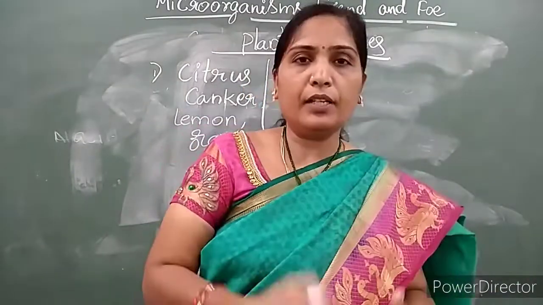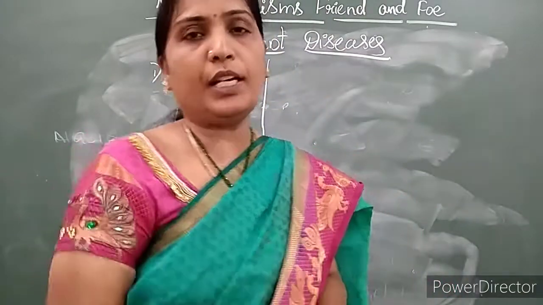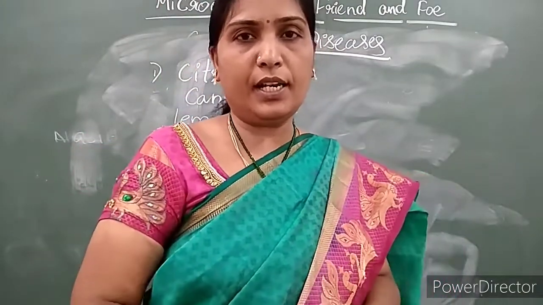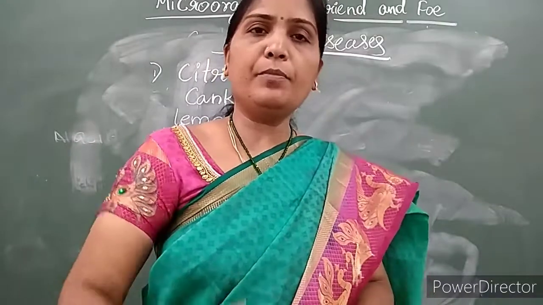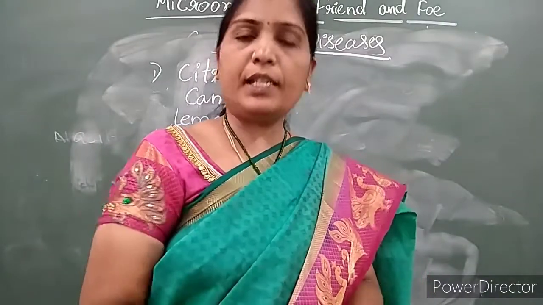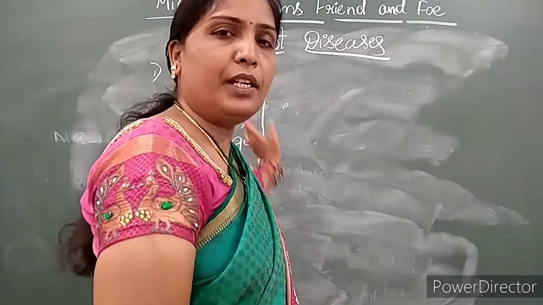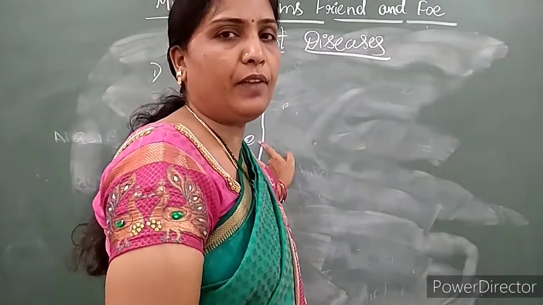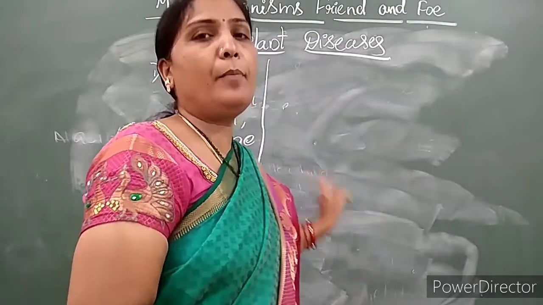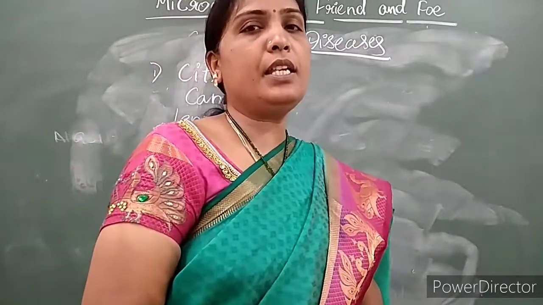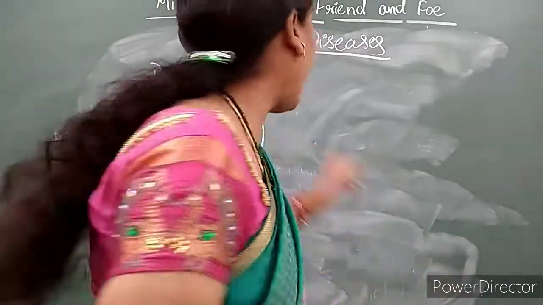We learned that for our easy understanding to study organisms, scientists arranged living organisms into different groups. Same way, all the sour-tasting fruits come under the citrus group, the citrus family. So this citrus family gets a disease known as citrus canker.